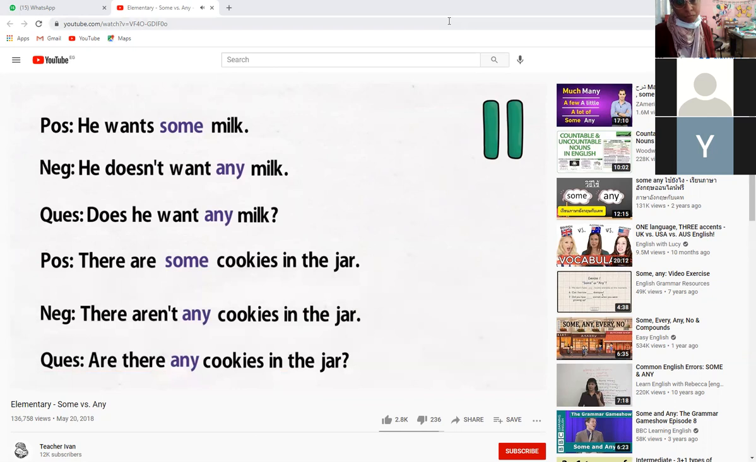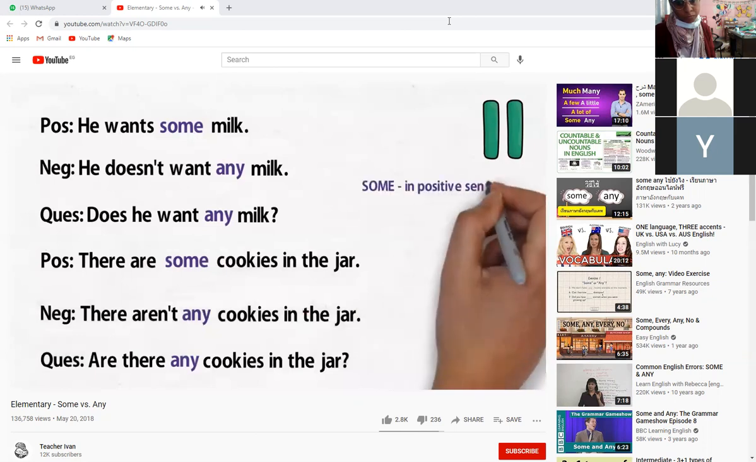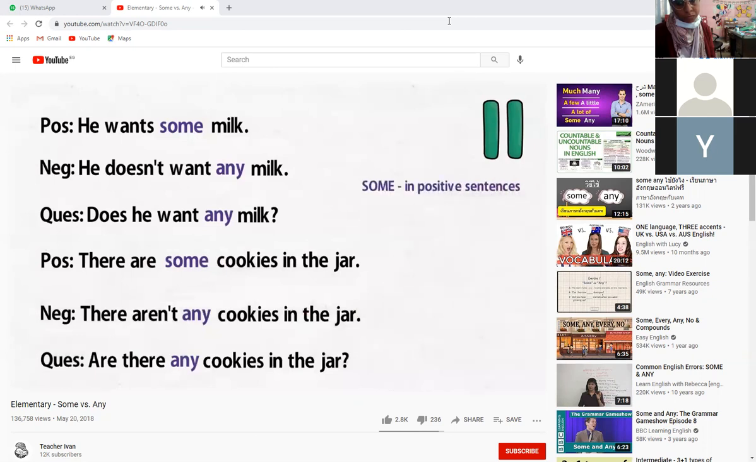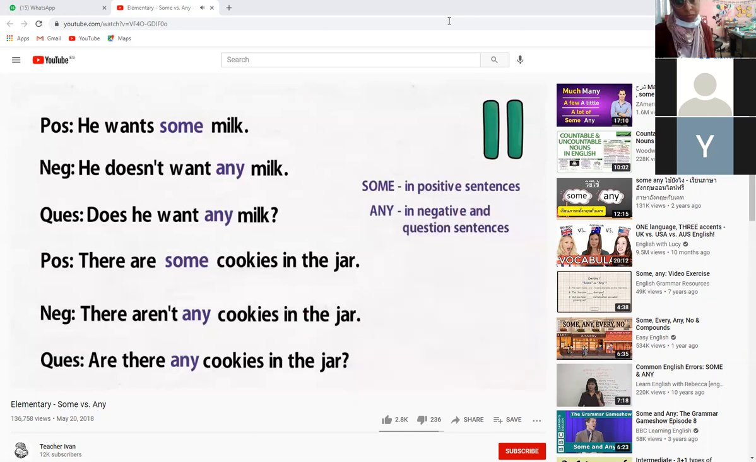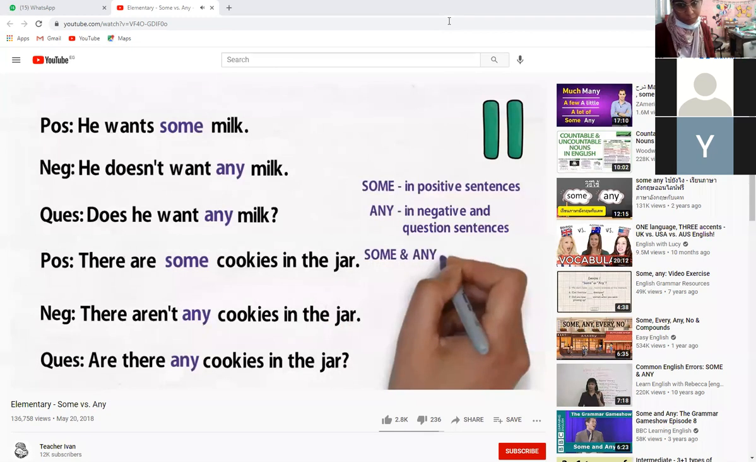As you can see from these examples, we use some in positive sentences and any in negative and question sentences. And we use some and any with both countable and uncountable nouns.